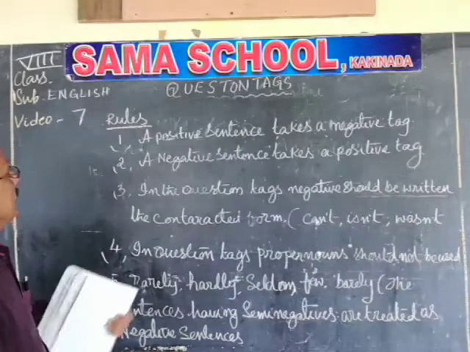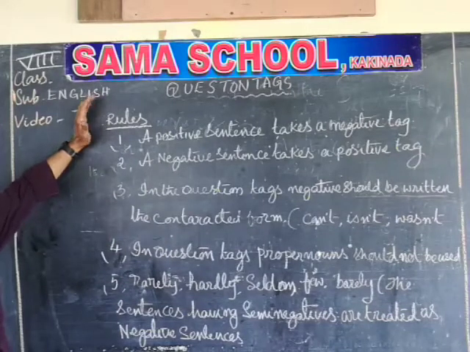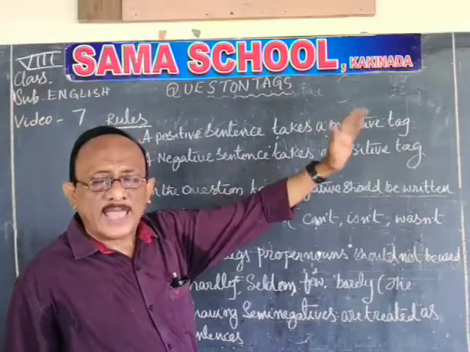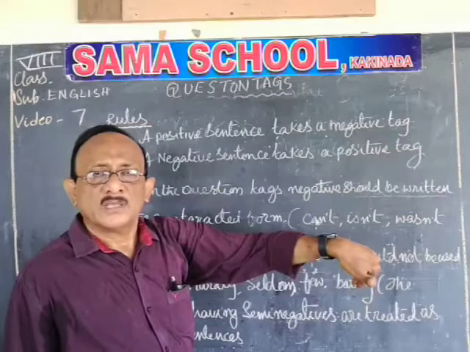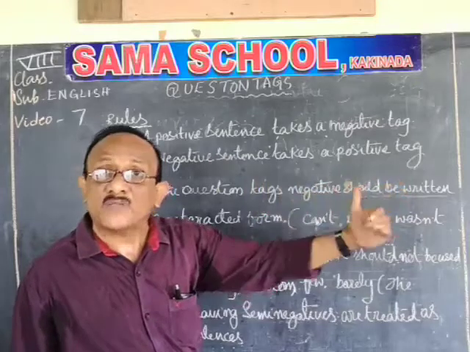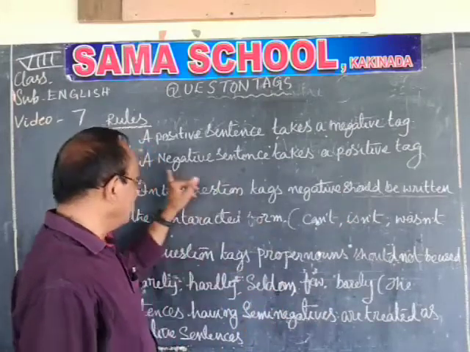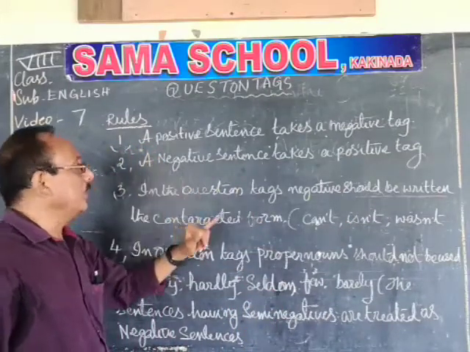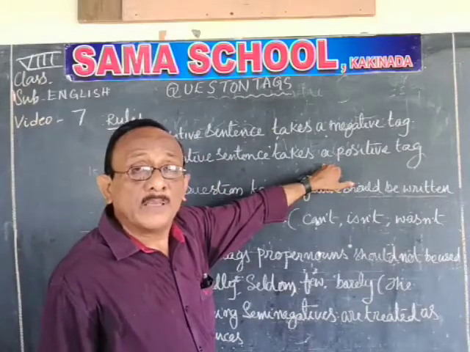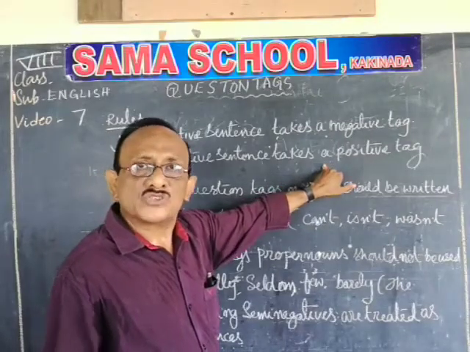So once again I am reading the rules. If we want to form a question tag, a positive sentence takes a negative tag. When there is a positive statement, we have to add a negative while adding the tag. That negative should be always in the contracted form but not in the expanded form. And a negative sentence takes a positive tag. It means if the sentence is in negative, we have to remove the negative. So the answer is helping verb plus pronoun plus question mark.